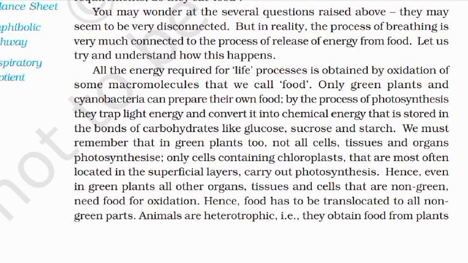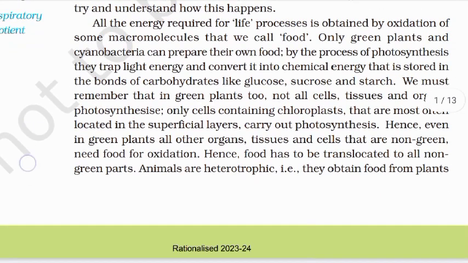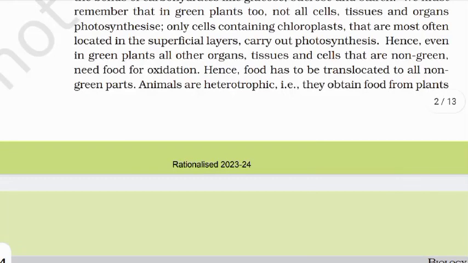Only cells containing chloroplasts, that are most often located in the superficial layers, carry out photosynthesis. Hence, even in green plants, all other organs, tissues, and cells that are non-green need food for oxidation. Hence, food has to be translocated to all non-green parts.